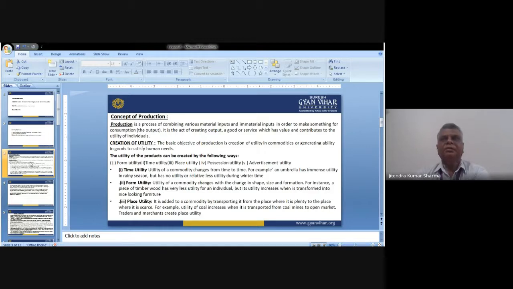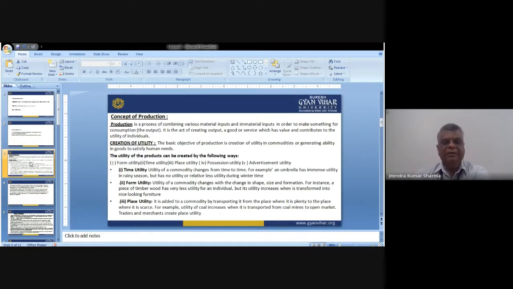But when we cut the wood and convert it into good-looking furniture, wooden utensils, or toys, it means we have changed the form of that wood into various commodities. This type of change in the form of a particular commodity is called form utility.